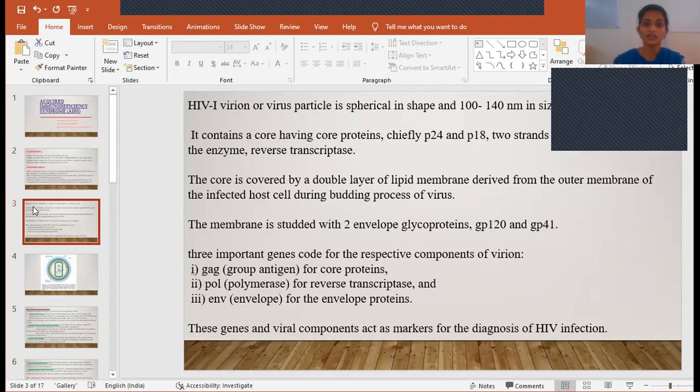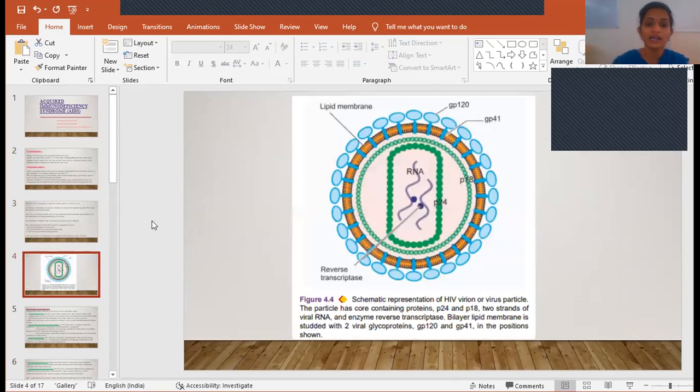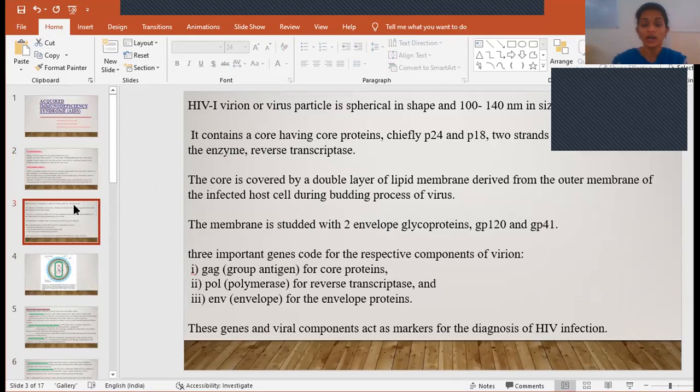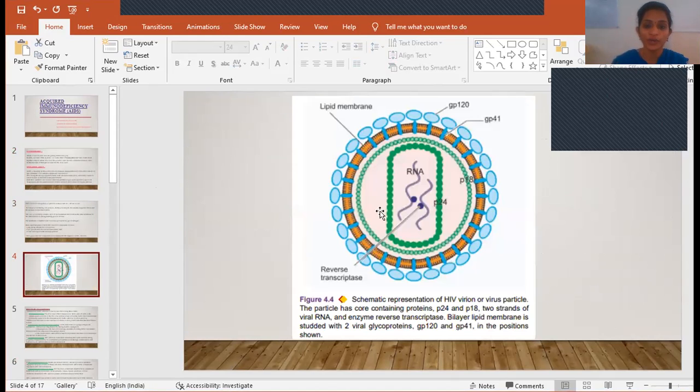So coming to the morphological appearance of this HIV virus, how does it appear? This HIV-1 virus is spherical in shape, that is round in shape, and its size is 100 to 140 nanometers. It has core proteins called P24 and P18.